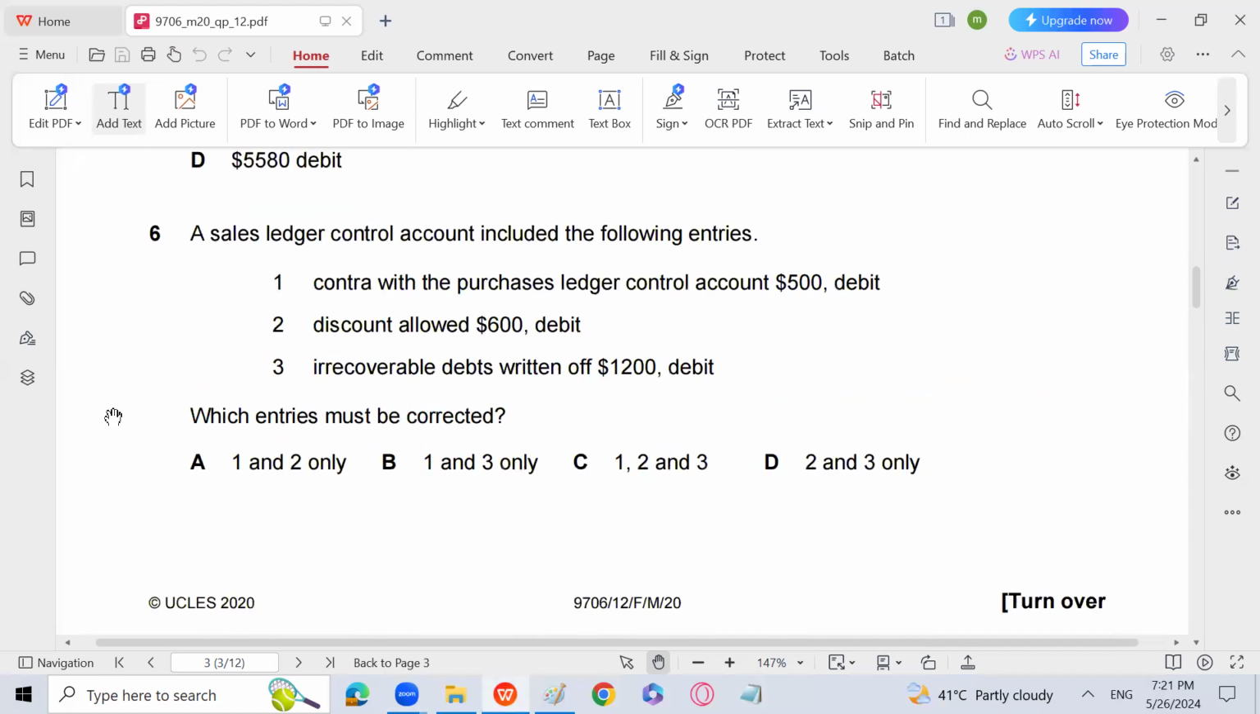A sales ledger control account includes the following entries: contra with the purchase ledger, account 500 debit, a discount allowed 600 debit, then irrecoverable debts written off 1200 debit. Which entries must be corrected? So which entries need to be corrected? Discount allowed is debit and irrecoverable debts written off 1200 is debit, and contra with the purchase ledger control account 500 is also written on the debit side.